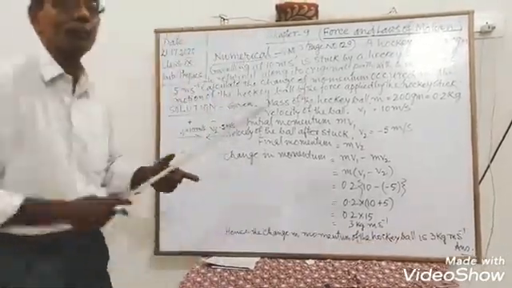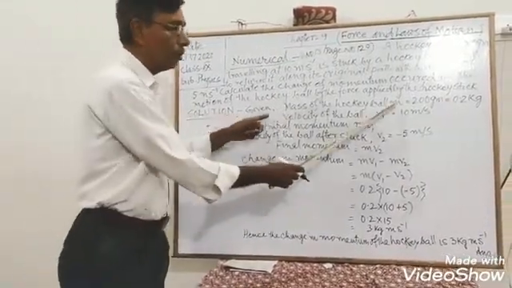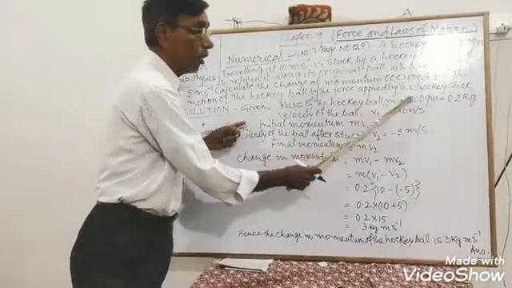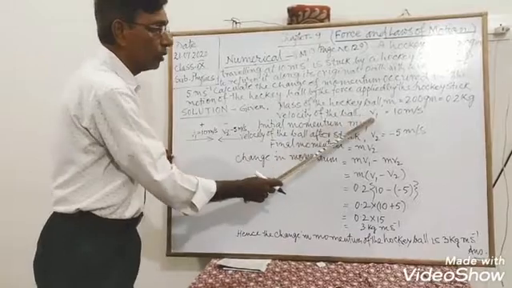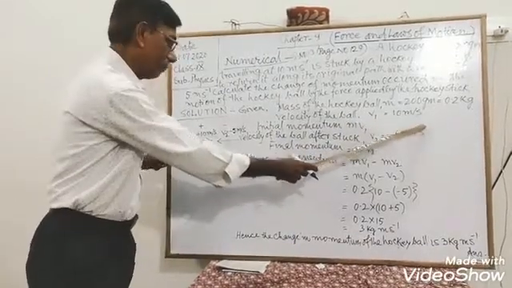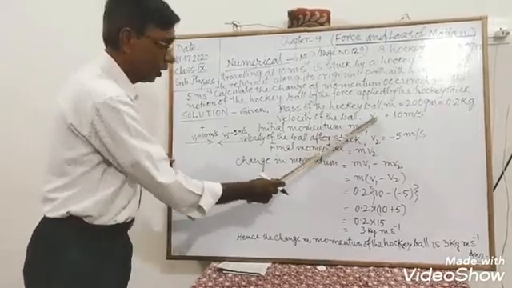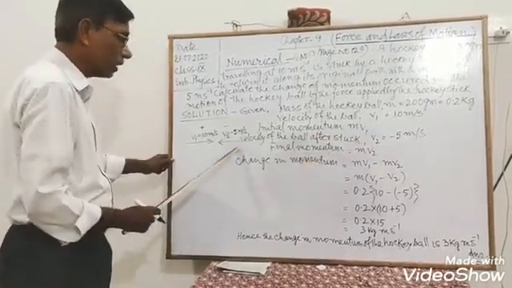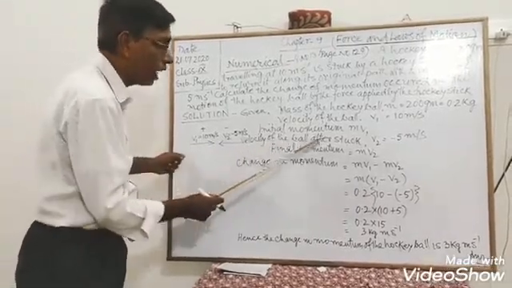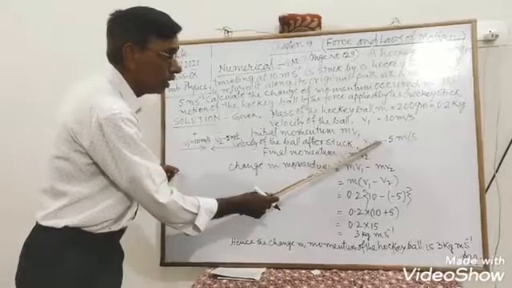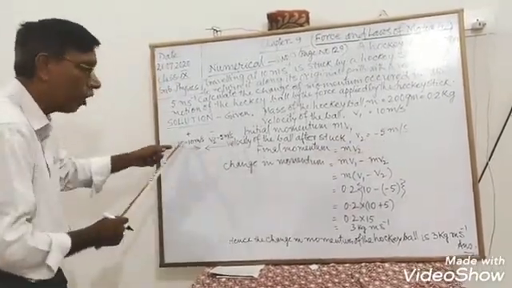This is the answer. Again I repeat. What is the mass of the hockey ball? Mass is equal to 200 gram, that is 0.2 kg. What is the velocity of the ball? v1 is equal to 10 meter per second. What is the initial momentum? m into v, so m into v1. Now, just after striking the hockey stick, the velocity of the ball after the strike, v2, is equal to minus 5 meter per second. Why? It is in the opposite direction.